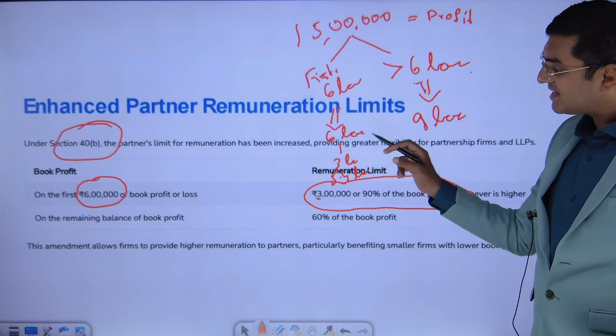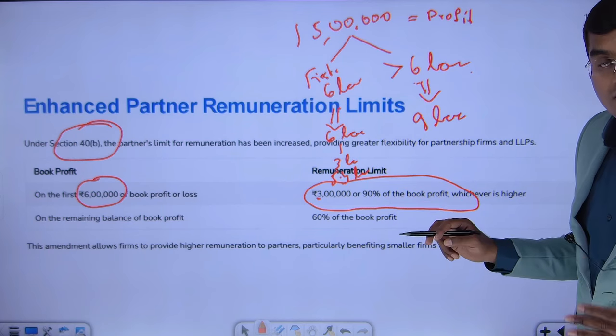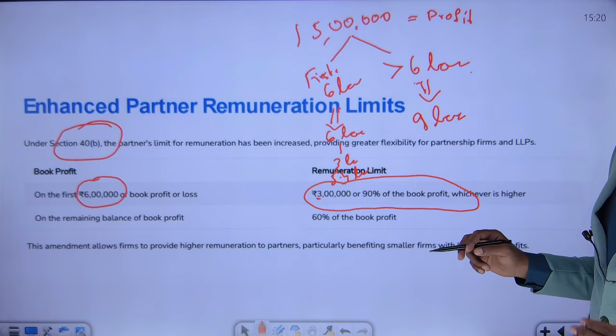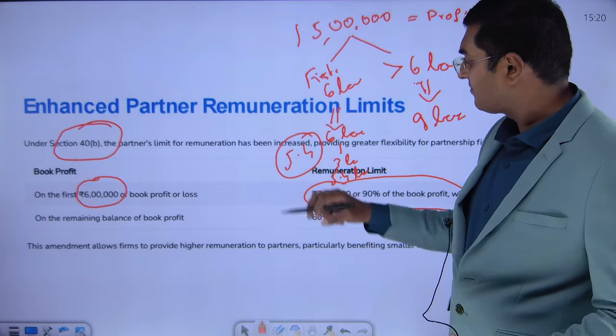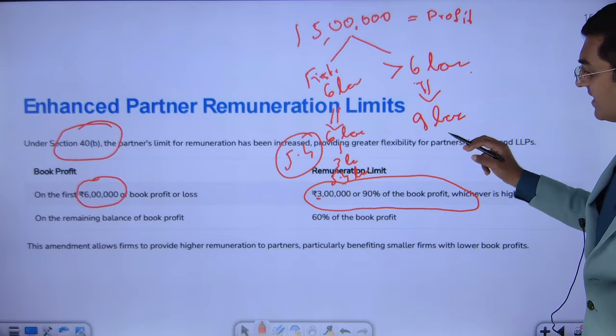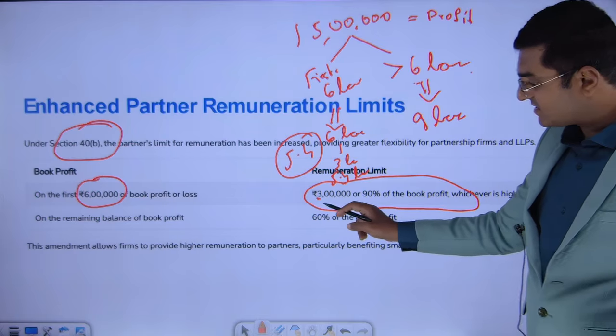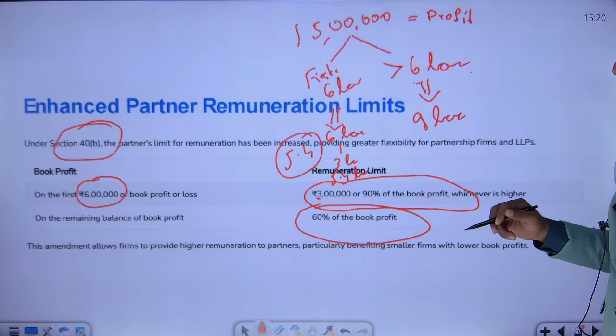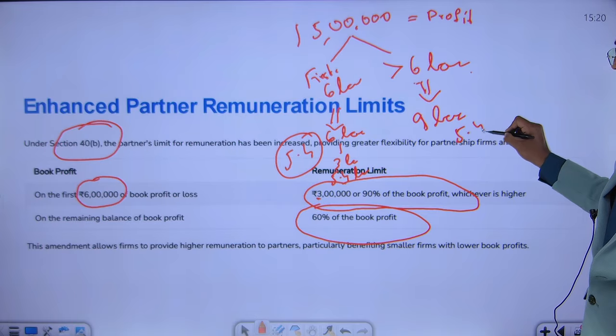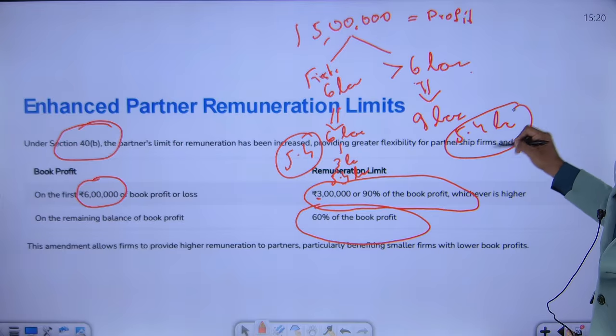So of this 6 lakhs, the remuneration that is allowed to be paid to a partner is 5.4 lakh. And then on the balance portion, it is 60% of the book profit. 60% of this 9 lakh is again 5.4 lakh. Coincidentally, the value became the same, dear friends.